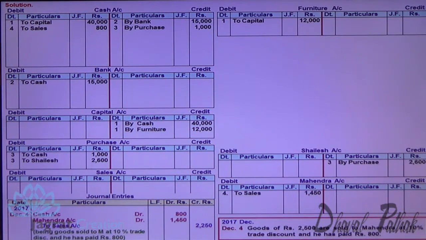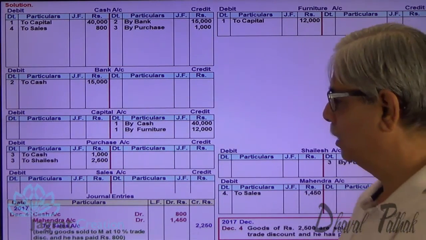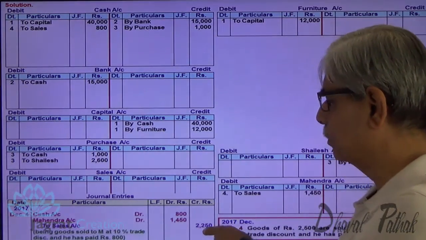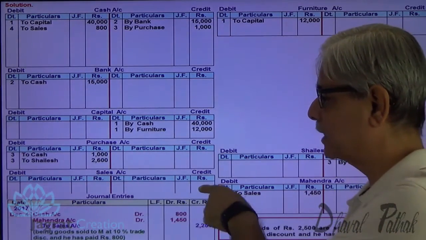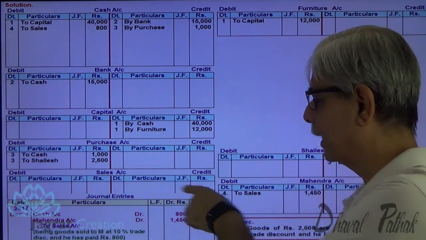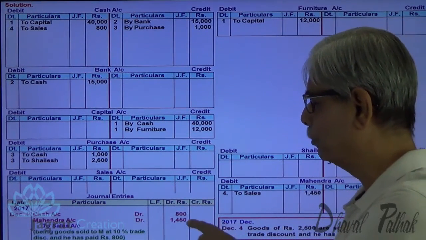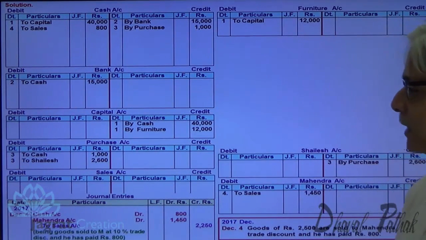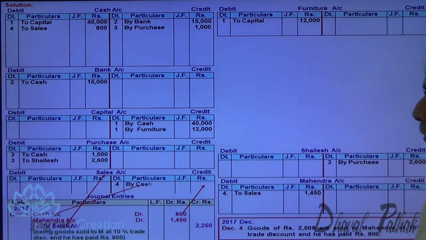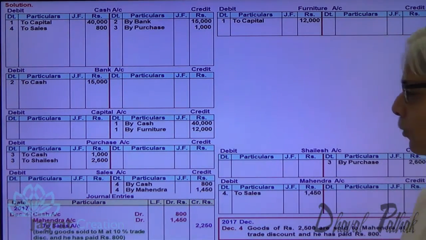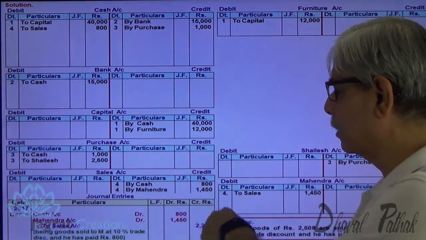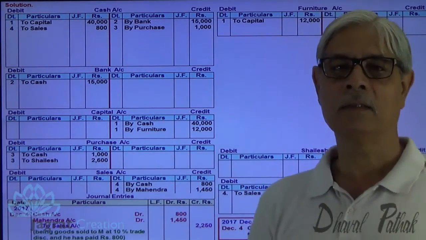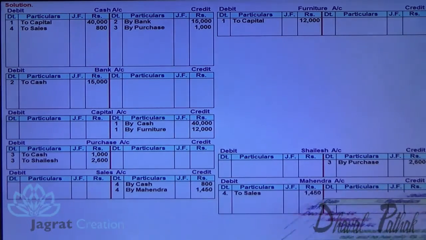Right, on the credit side of the sales account, there are 2 opposite accounts. This is a sales account. I will write on the credit side of the sales account 2250 in bifurcated numbers, 800 and 1450. So the sales account is credited by cash 800, by Mahendra 1450. This is how the sales account is credited with 2250. This is how the ledger posting is made. Now let us proceed to the next transaction.